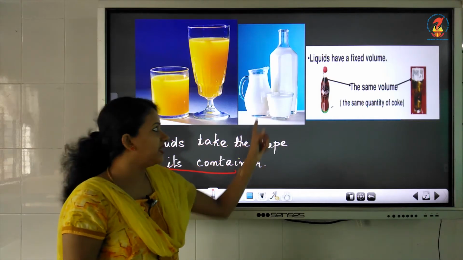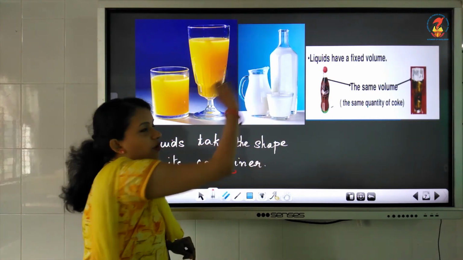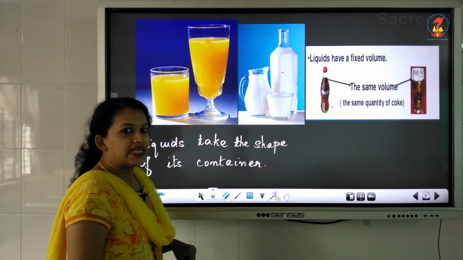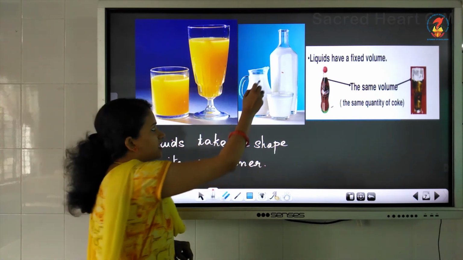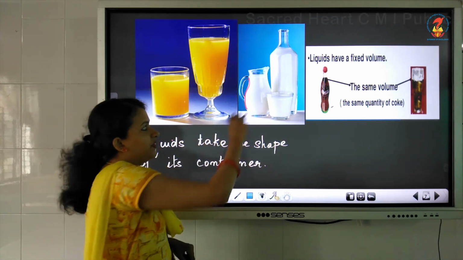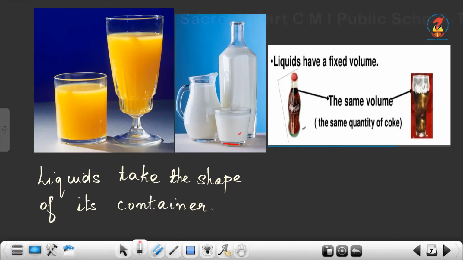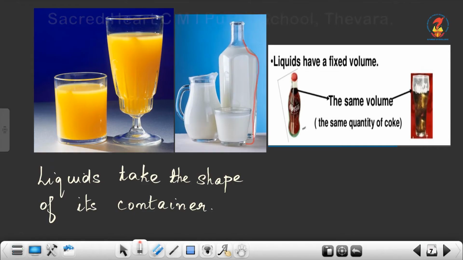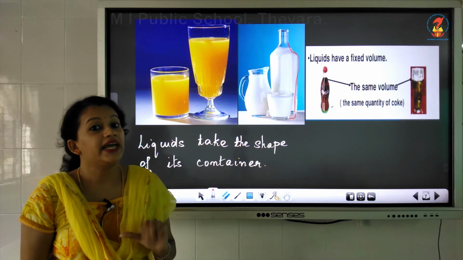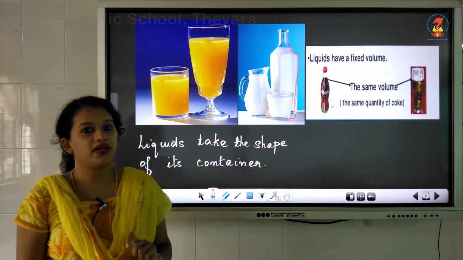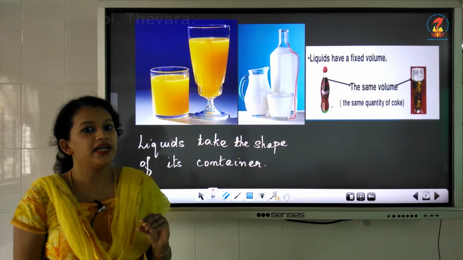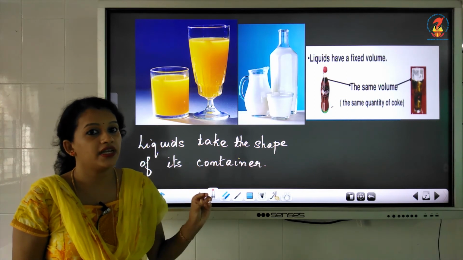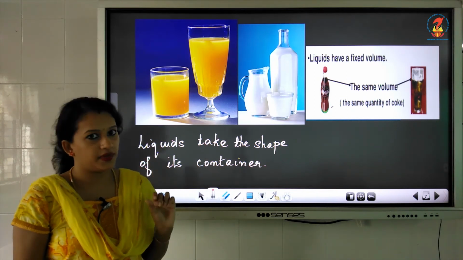Here you can see that the milk is filled in containers of different shapes. A jug is there, a tumbler is there and a bottle is there. See, when milk is poured in the jug, it is taking the shape of this jug. When it is poured in the tumbler, it is taking the shape of this tumbler. When milk is poured in this bottle, it is taking the shape of the bottle. That means liquids do not have a definite or a fixed shape, but they take the shape of the container in which you are pouring the liquid.